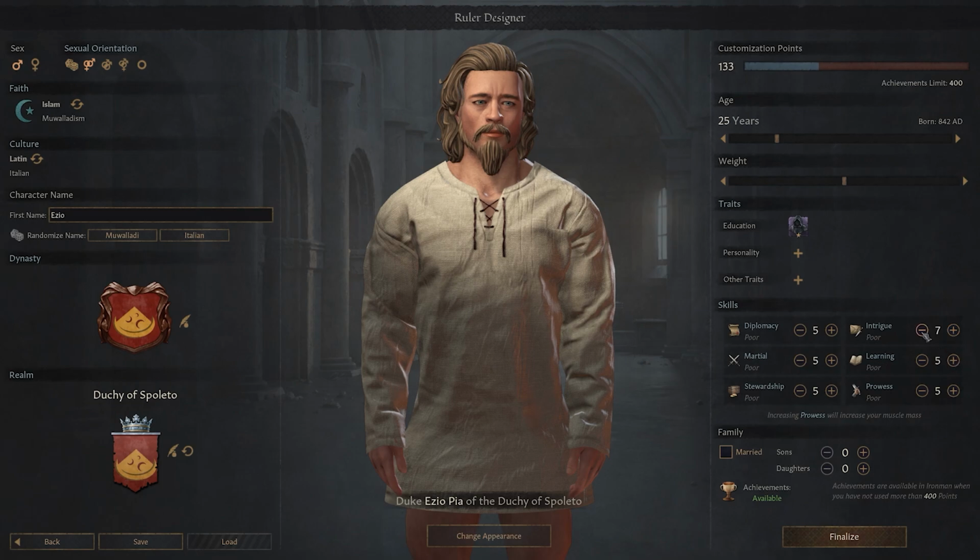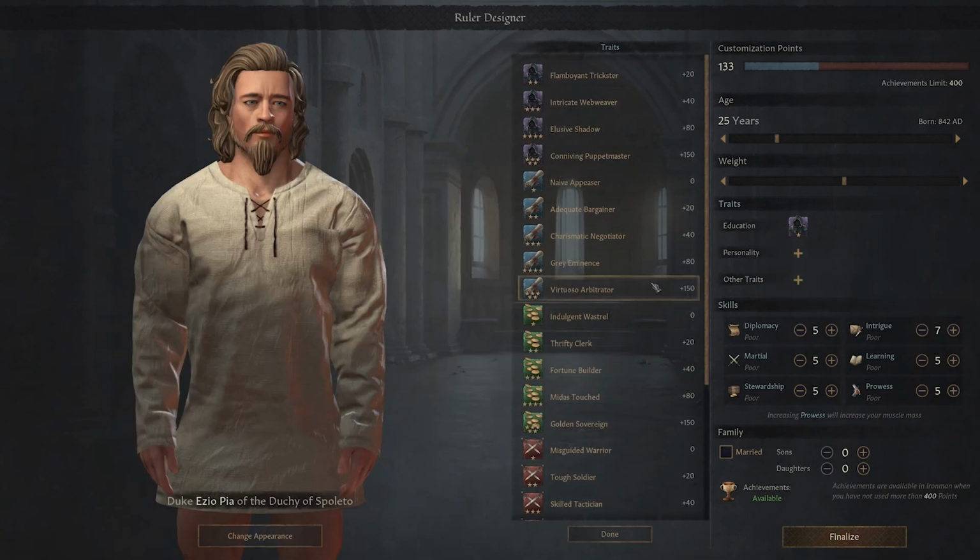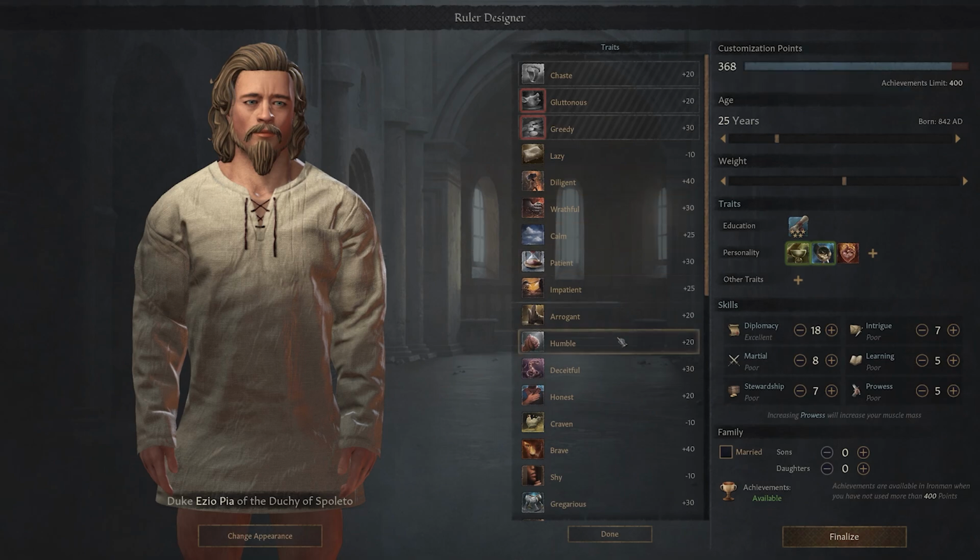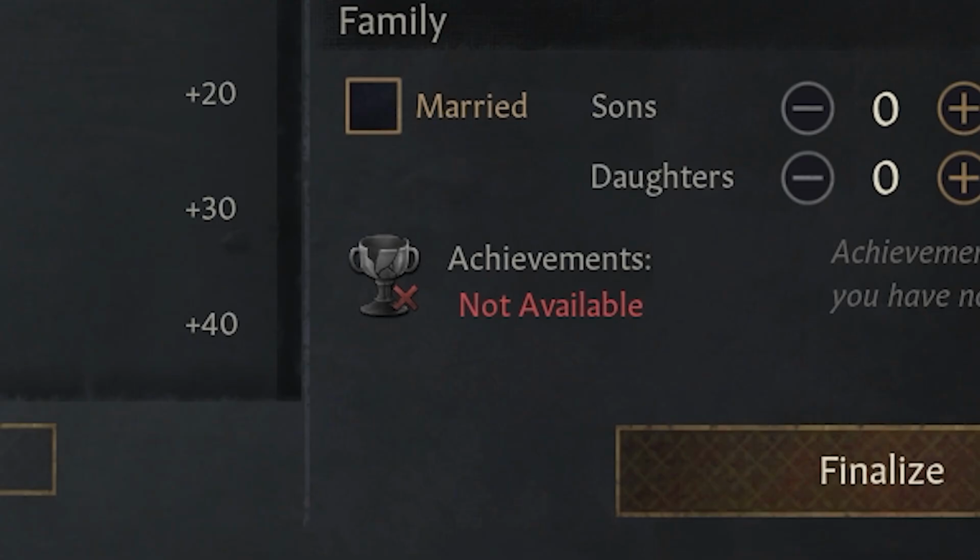If you decide to go beyond the 400 point threshold, you'll no longer be able to play for achievements, so the option is there to stack benefit upon benefit on your character, but it comes at a cost that you may or may not care about.